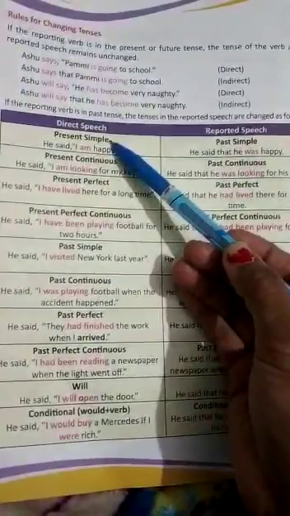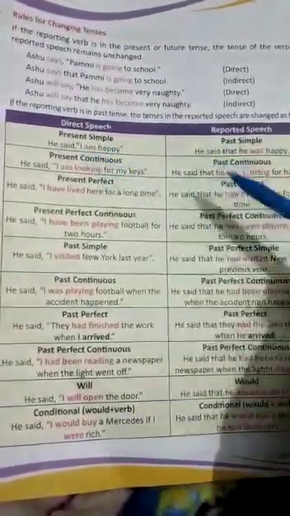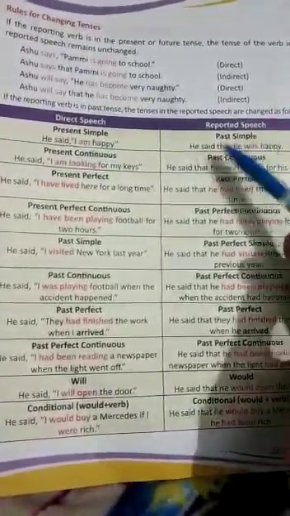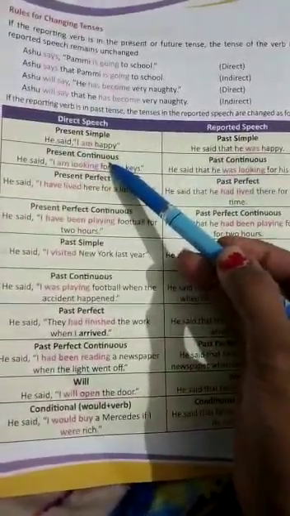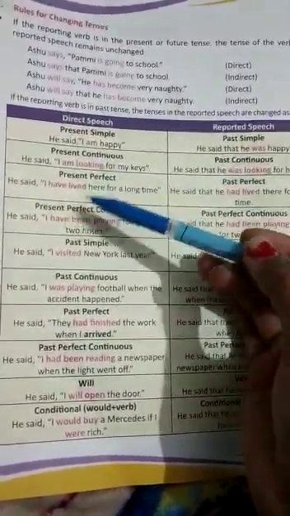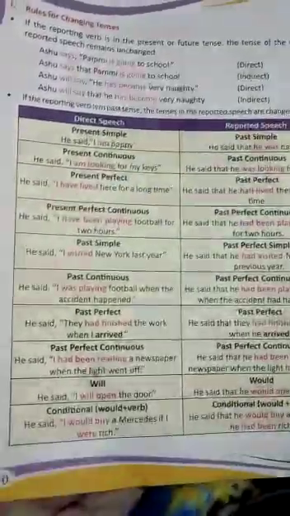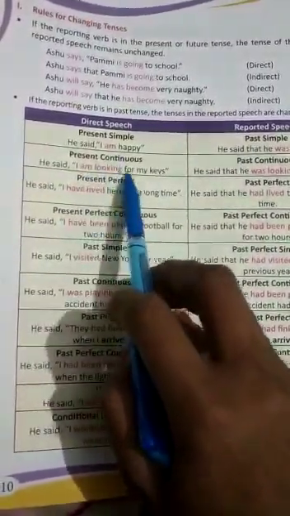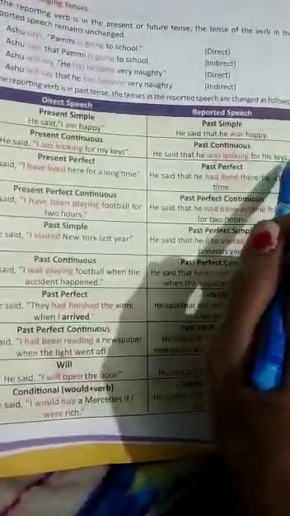Like in the present simple, he said, I'm happy. That is in quotes. In the past, he said that he was happy. That is in reported speech using said. Similarly for the present continuous, we have a rule that we put is, am, are according to the subject, and we put the first form plus ing. Like he said, I am looking for my keys. In indirect, he said that he was looking for his keys.